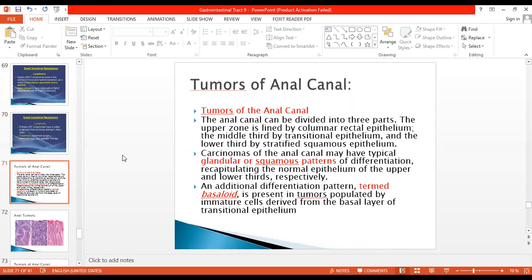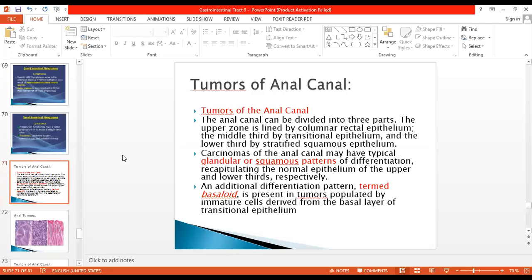Next is the tumors of the anal canal. Tumors of the anal canal can be divided into three parts because the upper zone is lined by columnar or rectal epithelium, the middle third by transitional epithelium, and the lower third by stratified squamous epithelium. So wherever the tumor arises, it has to be from that type of epithelium. So when we divide the anal canal, it can be divided into three parts.